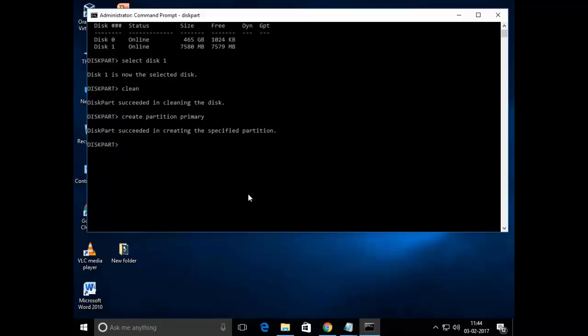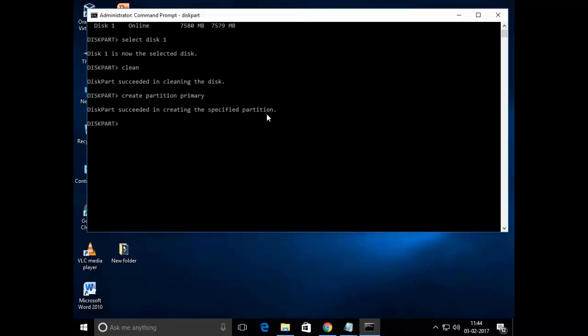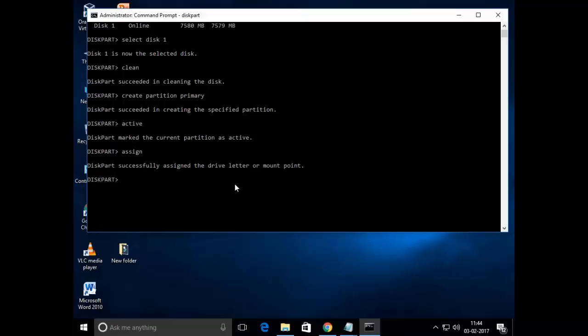So the primary partition is created. Now type active. Okay, now it is successfully active. Then type assign. Assign will assign the drive letter for this memory card. So the assign also completed successfully.